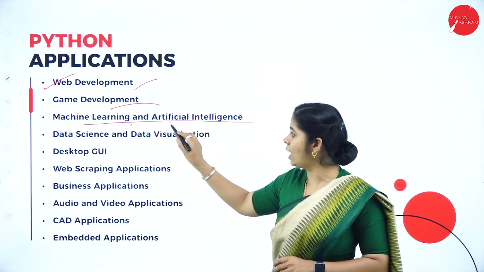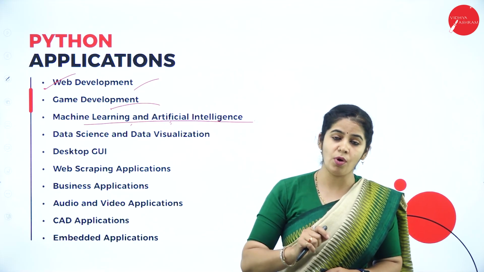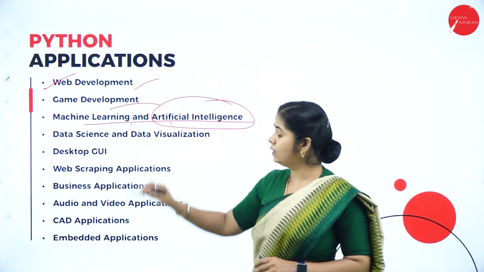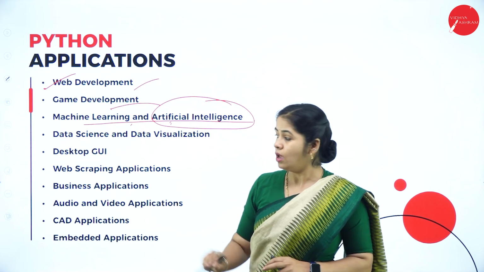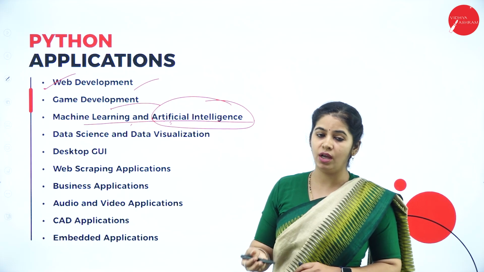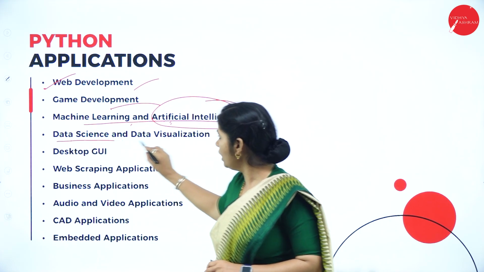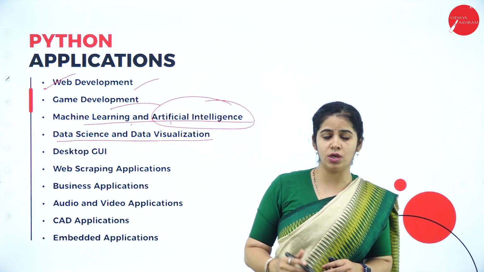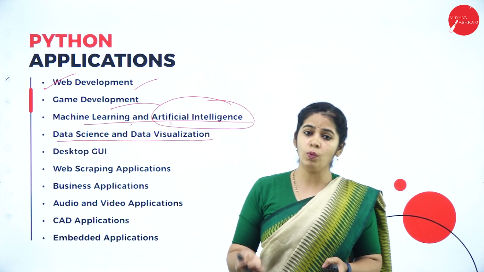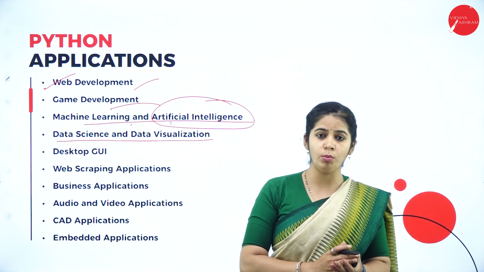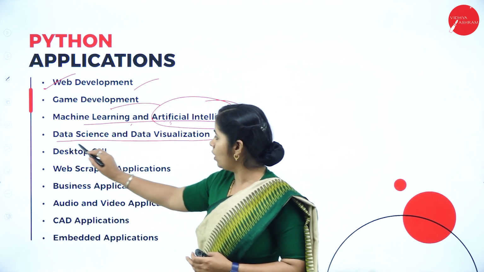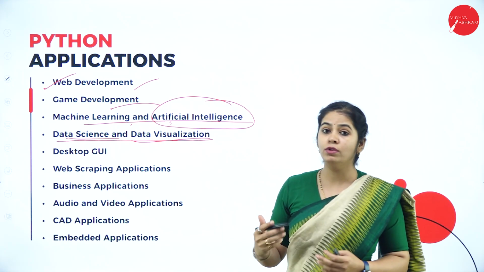Actually, machine learning and artificial intelligence are very important points of computer science. That is the stage we are in nowadays, artificial intelligence. We can write programs for artificial intelligence, developing the program, right? Data science and data visualization. Whenever we are dealing with the computer, everything depends on the data. So we have to analyze data, what data to be put, what data not to be put, and where data is to be put. That is called data science and data visualization.